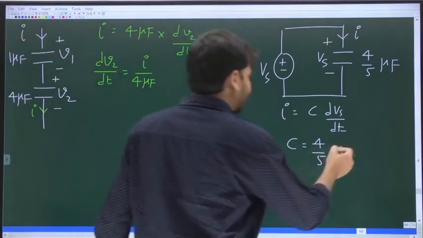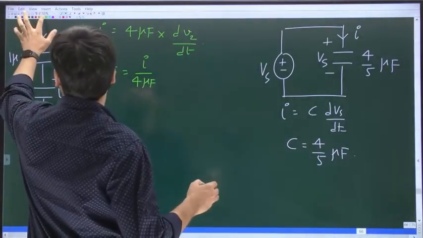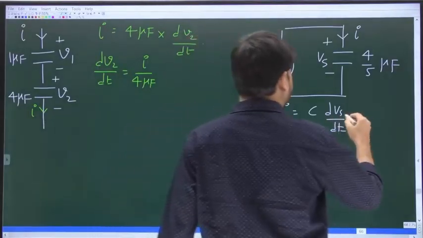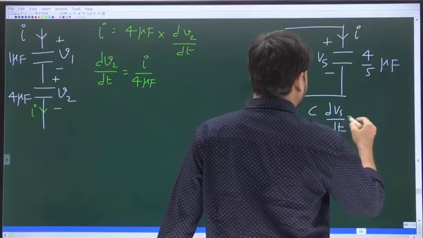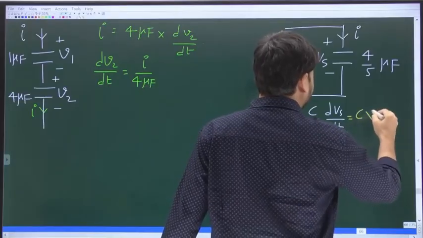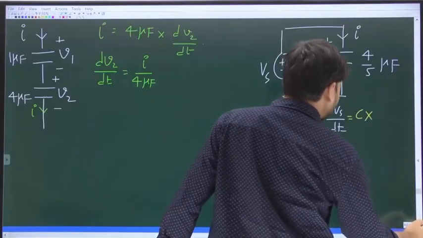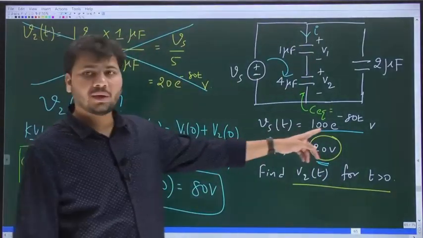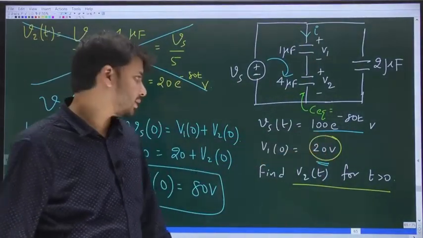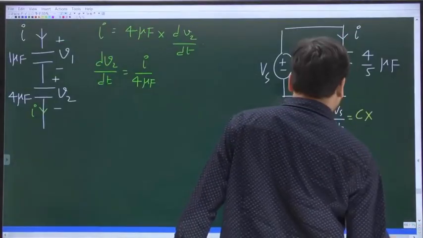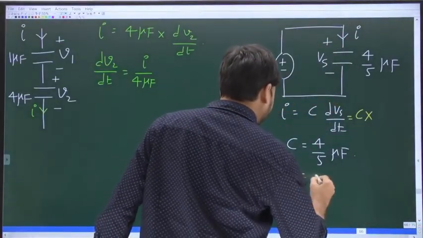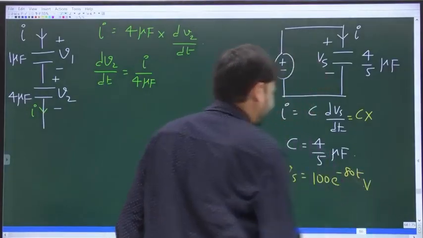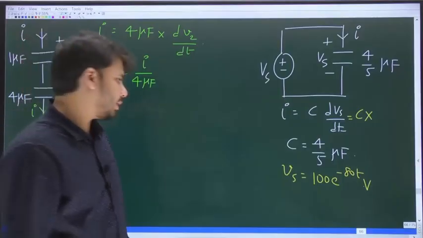Now you come back to this thing. So I is C into dVs by dt. What is dVs by dt? Remember, Vs in the equation is given as 100 into e power minus 80t.